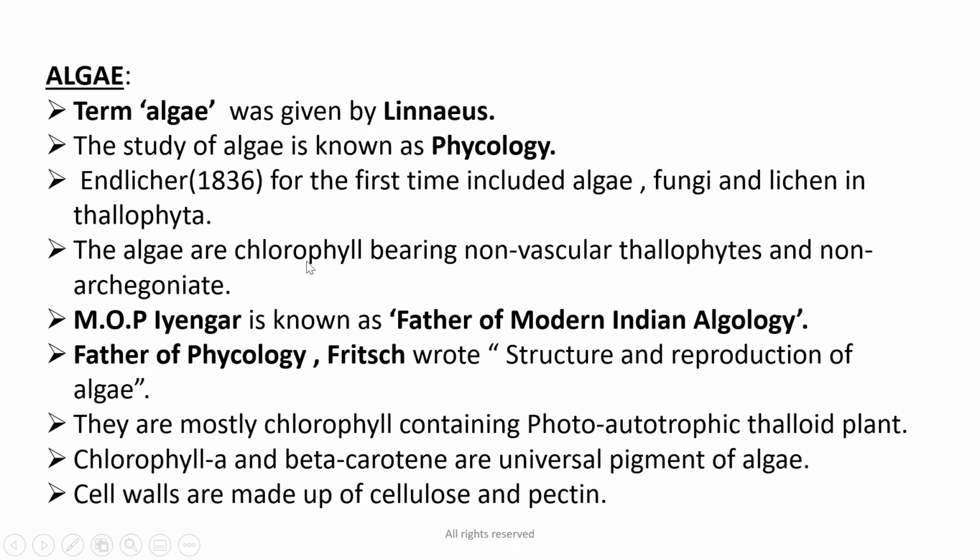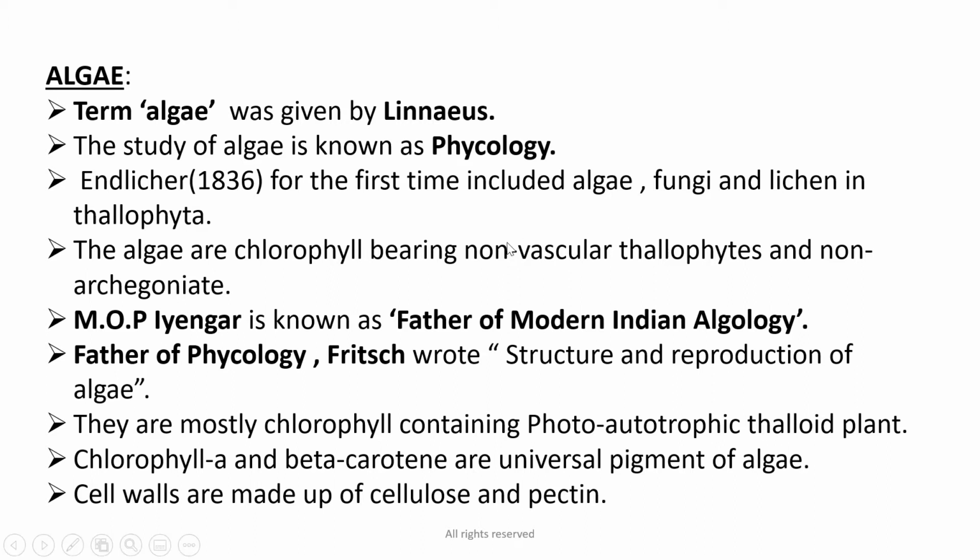These algae are chlorophyll bearing, and they are non-vascular thallophytes. That means the vascular system is not introduced in algae, and they are non-archegoniate. They are known as thallophytes because the plant body is without differentiation into true root, stem and leaves. The reproductive organs are mostly unicellular, and if multicellular they lack a sterile envelope.